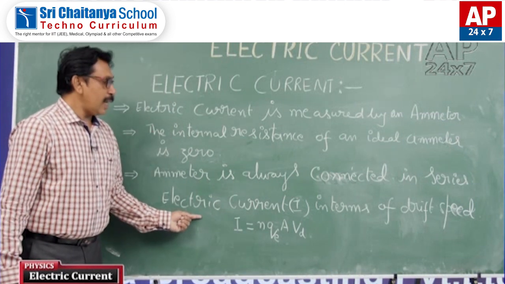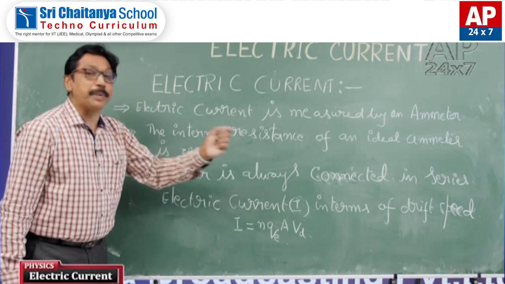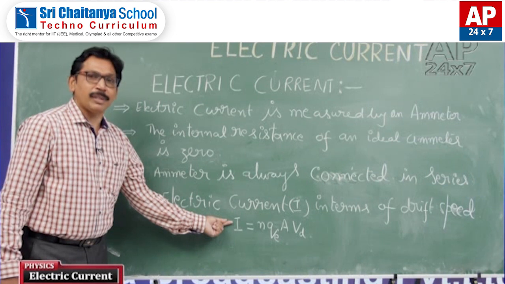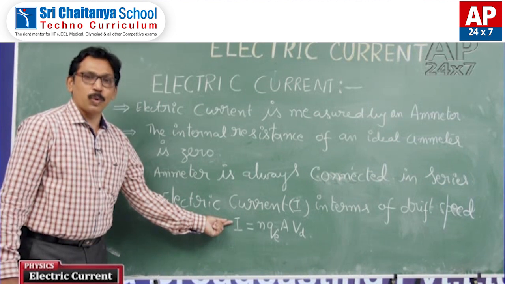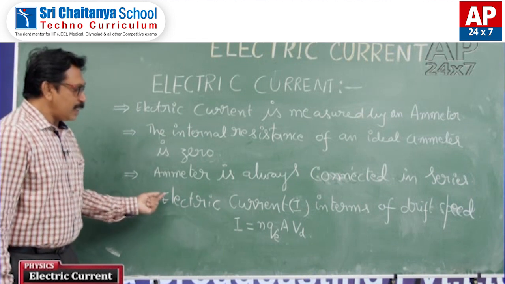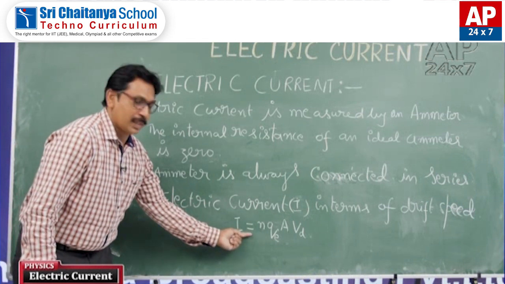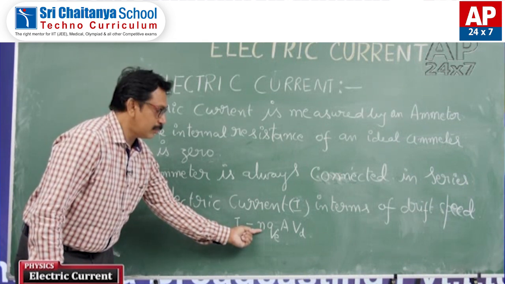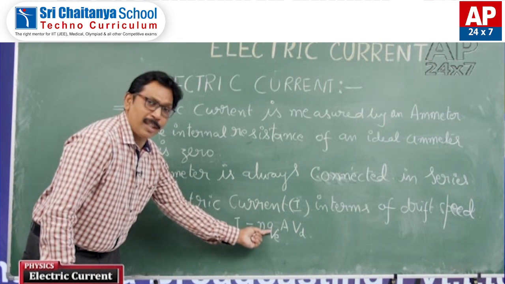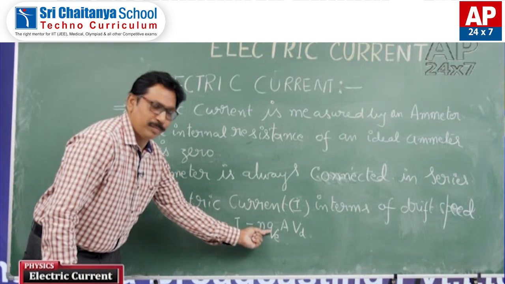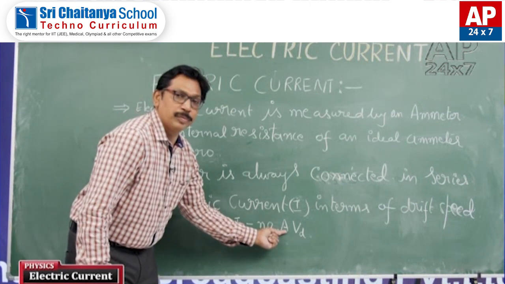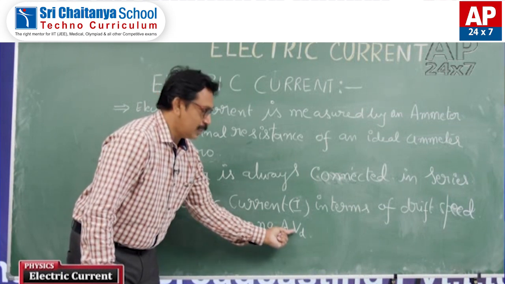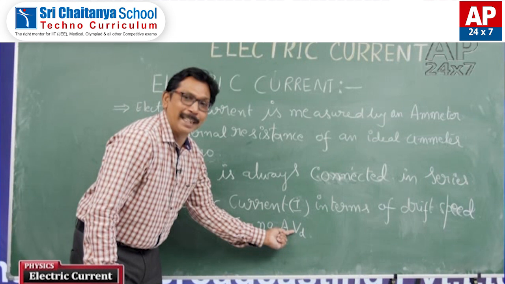Now, the electric current in terms of drift speed. Dear students, based on this, you can expect a question in state board examinations. Now, this current I is equal to N, the number of electrons, into QE, the charge of an electron, into area of cross section of the conductor, into the drift speed.